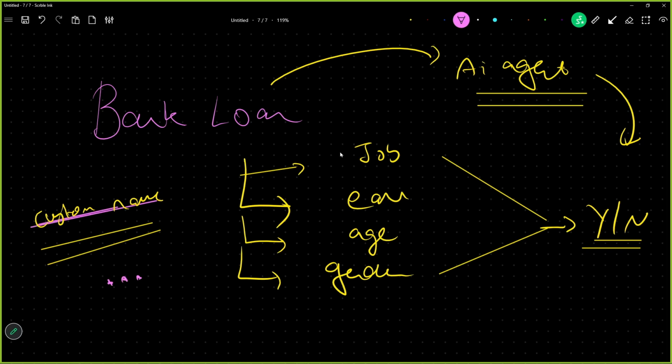All right, and then the AI agent can only suggest yes or no. Once the AI agent has suggested that, hey, I think we should not give him the loan, it should be sent to a human for approval. And the end decision should be taken by a human only, whether I am deciding to give the loan or not.